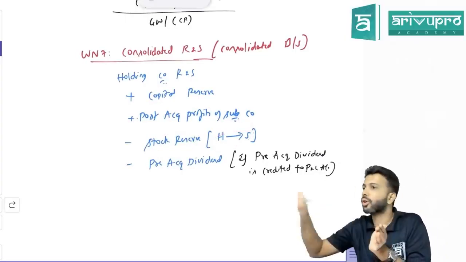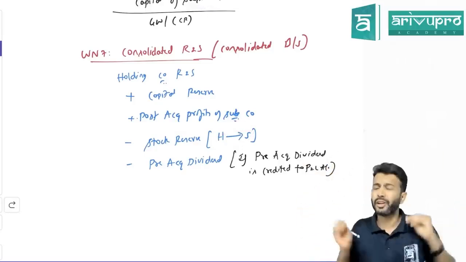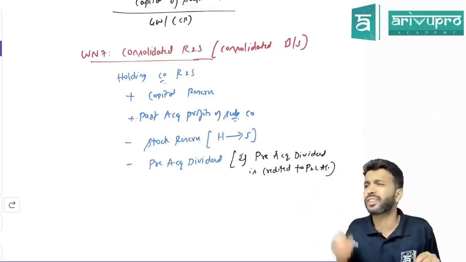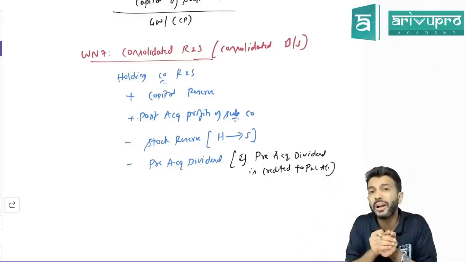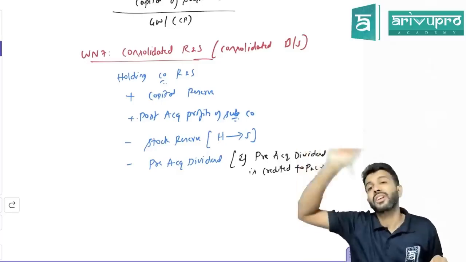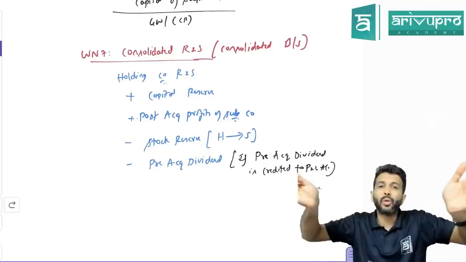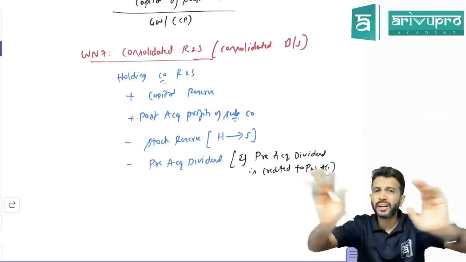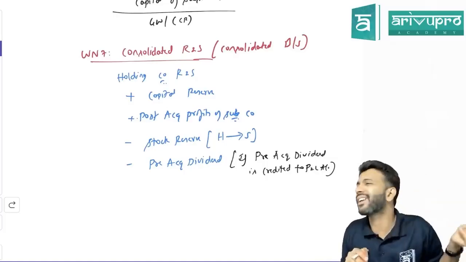If the holding company has sold goods to the subsidiary company, do you think the sales would have happened at cost price or at selling price? Sales would have happened at selling price. That means the holding company would have made some profit. That profit is included in whose stock now? The subsidiary's stock. So the holding company made profit. Now, are you treating the holding company and subsidiary company as two different companies or one company? One company. So is this realized profit or unrealized profit?